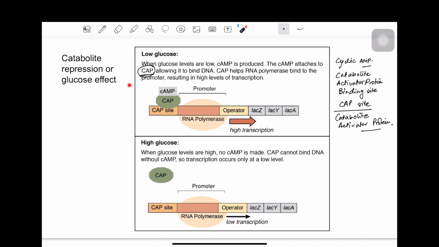So actually this catabolite repression stands for the concept that when glucose is present, which is a readily available source of energy for bacteria, it represses the catabolism of other components, right? So that is why it's called catabolite repression or glucose effect, and that is the positive regulation for the lac operon.